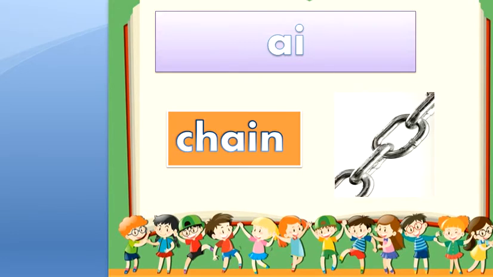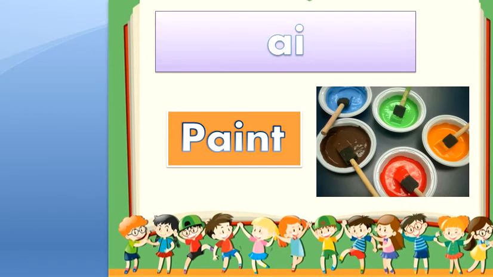Chain. C and H, we pronounce them as one sound, which is ch. A and I, we pronounce them as one sound, which is A. Ch with A will be chay, with N will be chain. Chain. Okay? And here we have P with A will be pay.